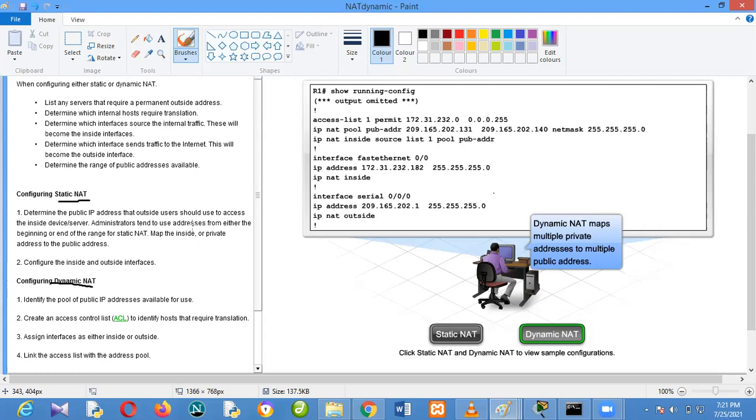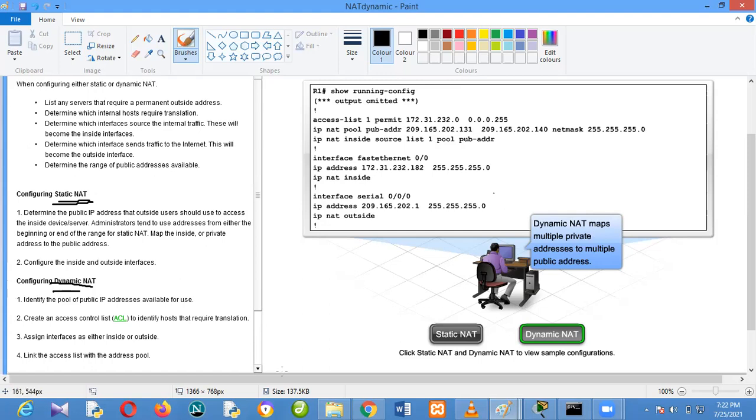Static NAT is used if you want to map a particular IP address to a public IP address. For instance, you have a server in your network and you want people to have access to that server from the internet, just as Google, Yahoo, and web hosting companies have servers in their network. You want people to access that server from the internet, so you use static NAT configuration.